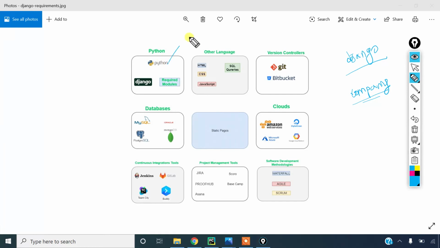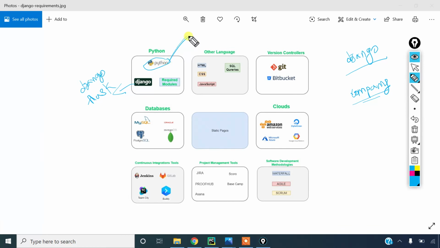So this is Python, and you should have strong Python basic skills. And you should have one of the frameworks in Python. In Python we have a number of frameworks to build web applications, but the most popular frameworks are Django and Flask. These are the most useful frameworks in Python to build web applications. You should have these skills.